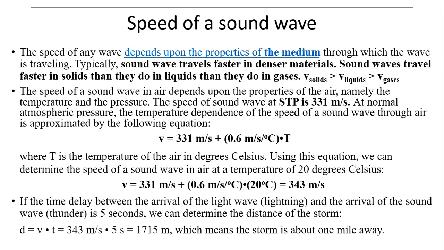So according to this, if the time delay between arrival of light wave, such as lightning, and arrival of sound wave, such as thunder, is, suppose, 5 seconds, then we can determine the distance of the center of the storm. The distance equals V times T. V in this case is 343 meters per second times 5 seconds. That gives us 1,715 meters. So this distance is about a mile. So the storm is about a mile away.